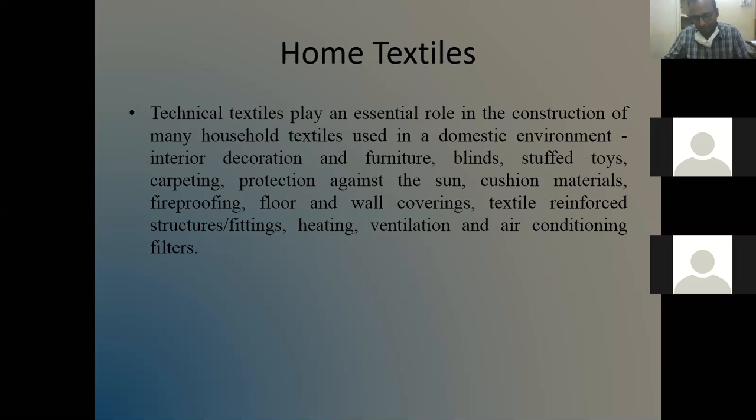So they are part of our home textiles, or they are used in household textiles, but their purpose is different.